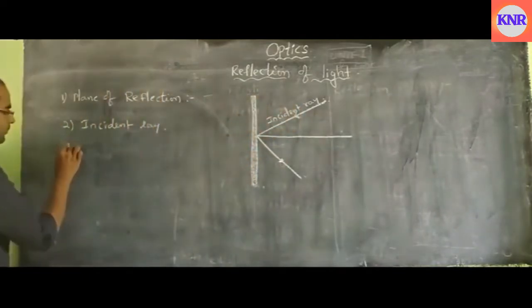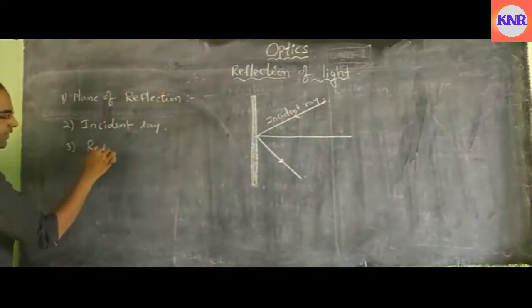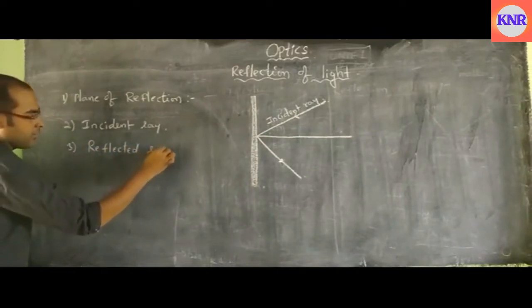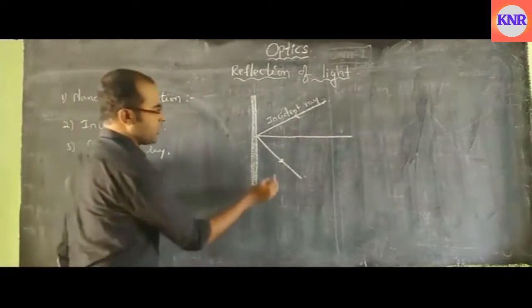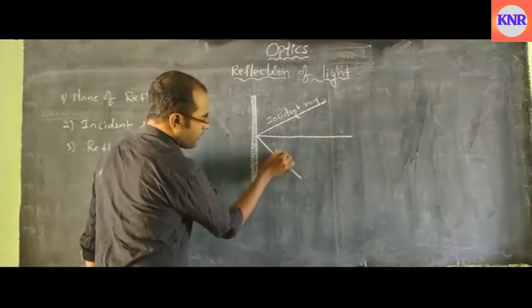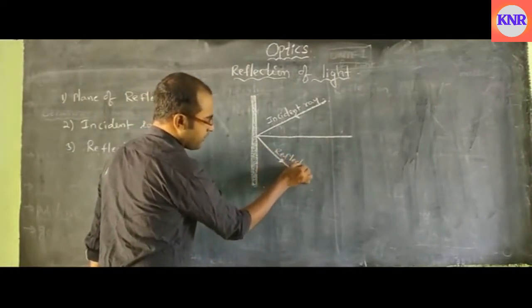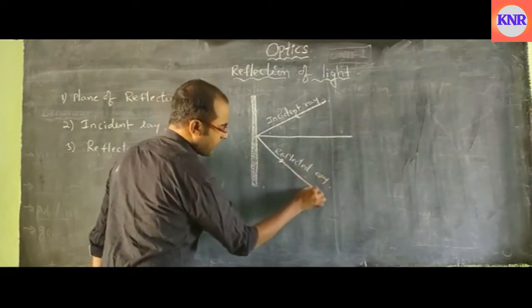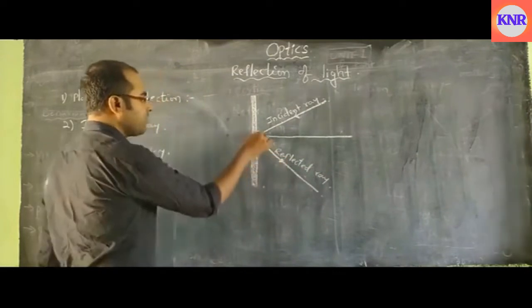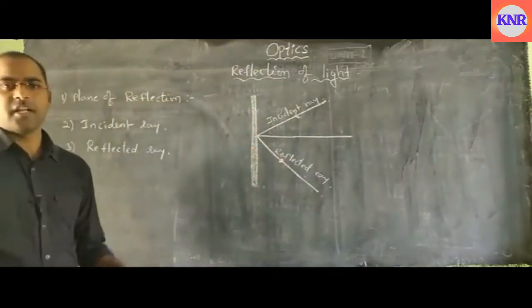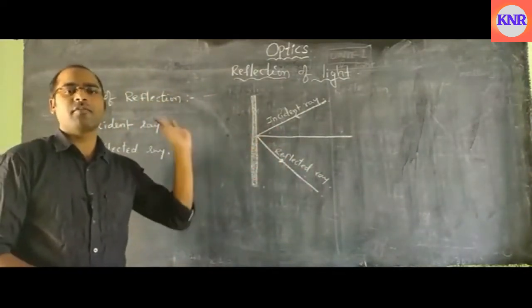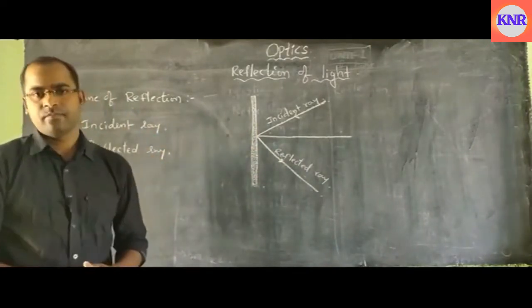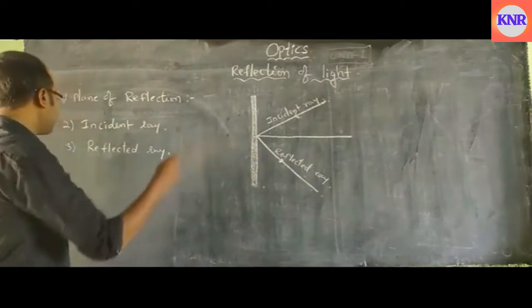And next, the reflected ray. The ray which is bouncing back from the plane of reflection is called a reflected ray.